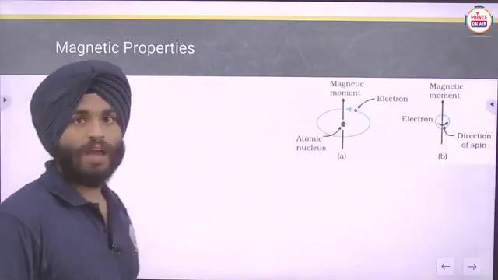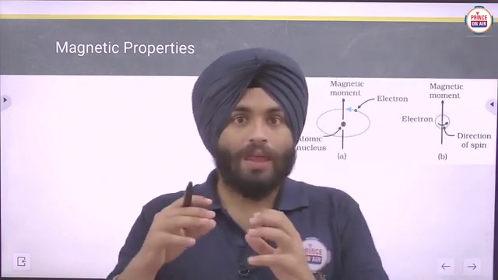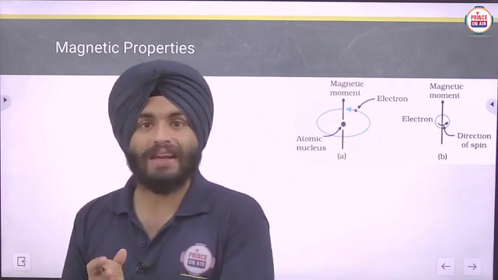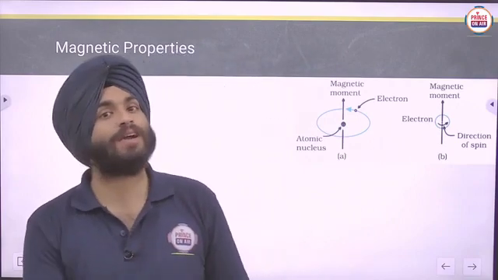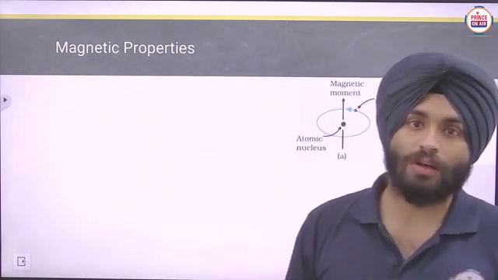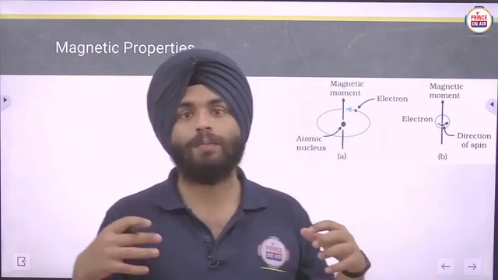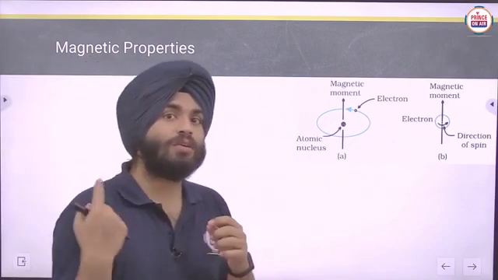Now we have to discuss the magnetic properties. In each element, each component, some magnetic properties are there, because all elements are made up of atoms, and in all those atoms there are subatomic particles like electrons, protons and neutrons. Here electrons are continuously revolving.